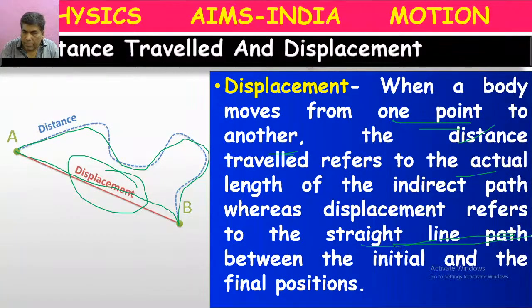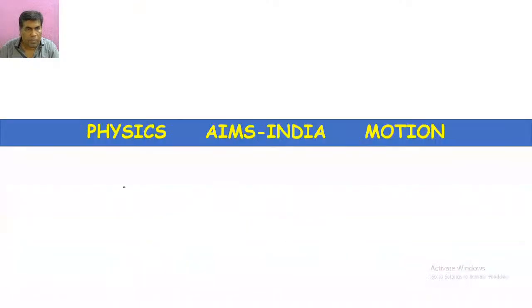The straight line path or shortest possible path between the initial, means starting, position and the final, means ending, position is called displacement.